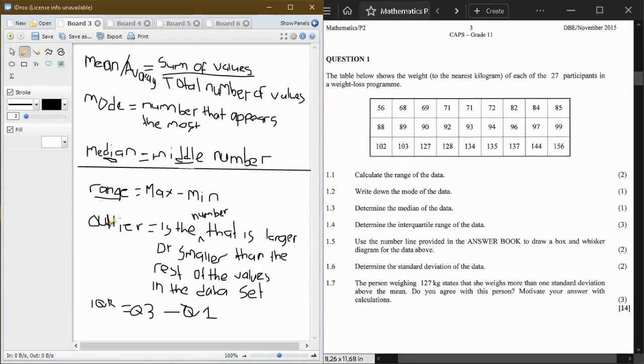Now, an outlier, it is the number that is larger or smaller than the rest of the values in the data set. So outlier, I'm going to briefly explain further as siqhubeka in this video.